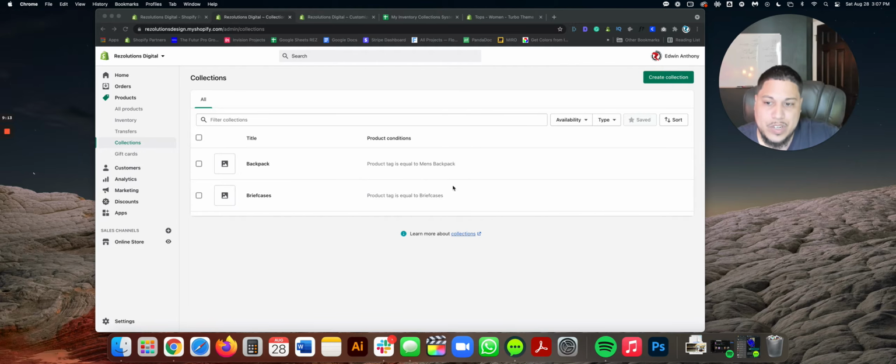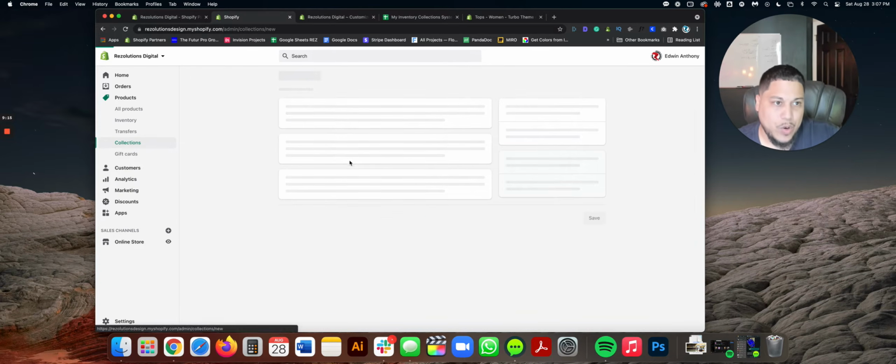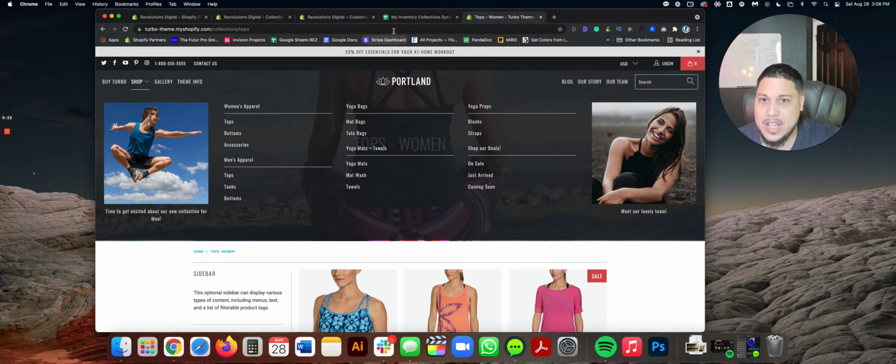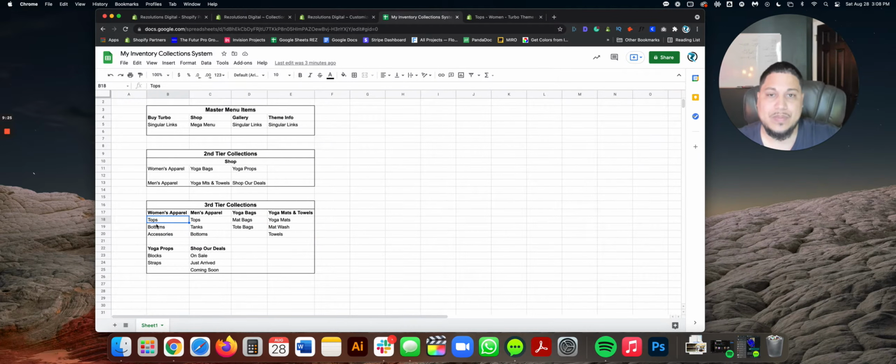So we're going to go to the upper right hand corner, create a collection. And again, this is just for example purposes, guys. We're going to hypothetically create the collection that's called tops. But remember, it has layers, meaning that it's not just tops. No, why? Because pay attention over here. Look, my mouse. Women's apparel has tops. Men's apparel has tops. So we don't want to call a collection just tops when there's going to be other collections that are also going to be called tops. You can't just label it that way.